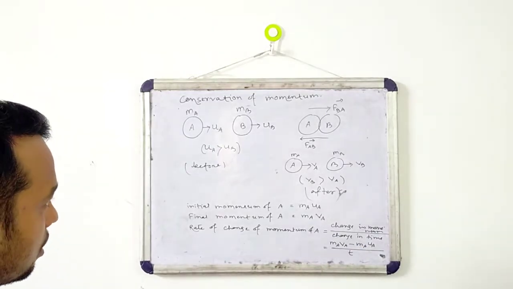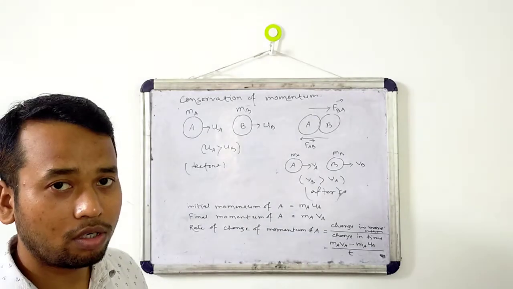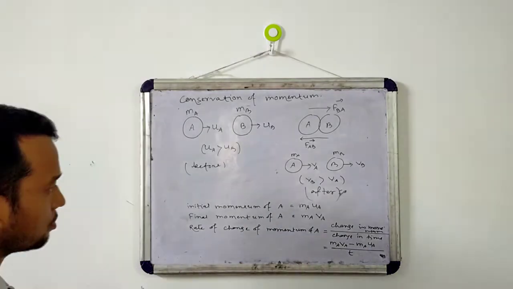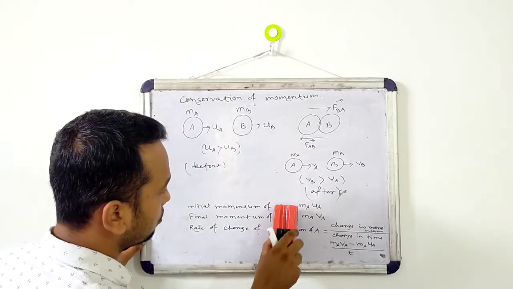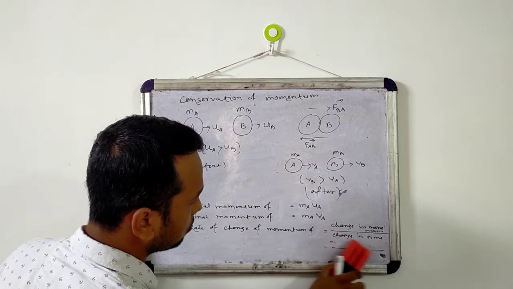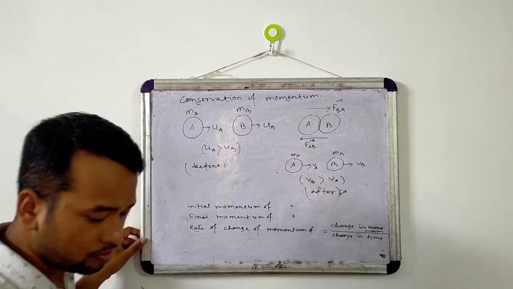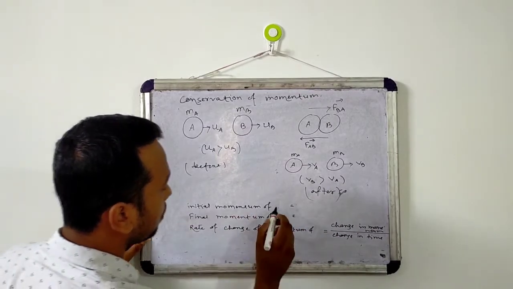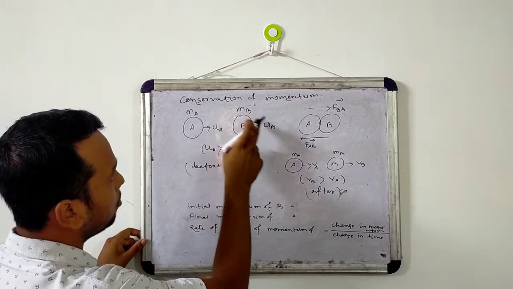Next, we will calculate the rate of change of momentum for B. The initial momentum of B will be mB into uB.